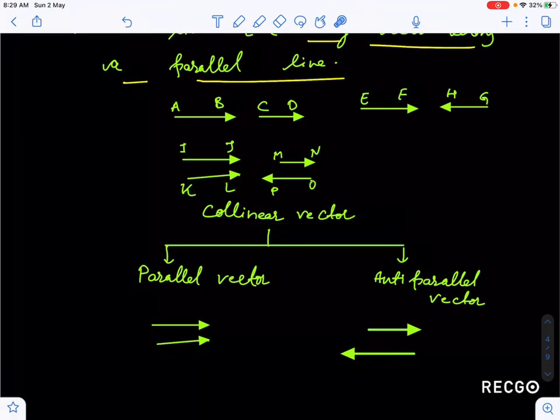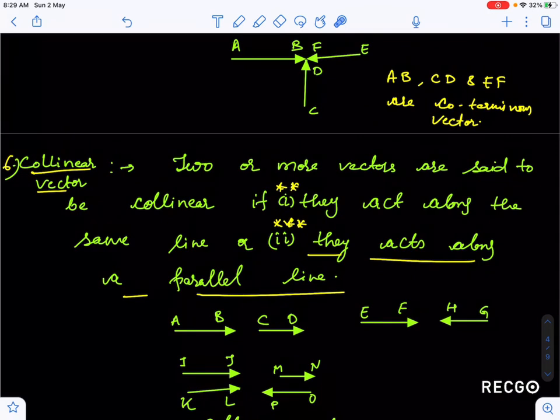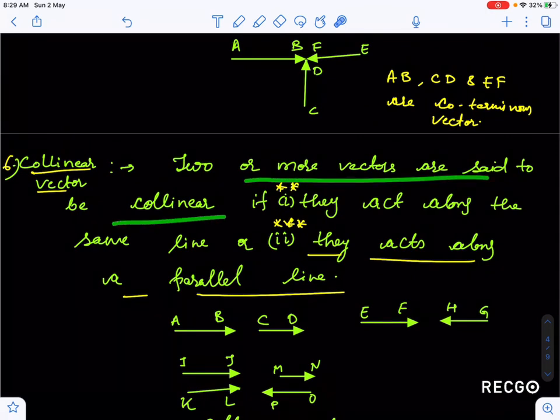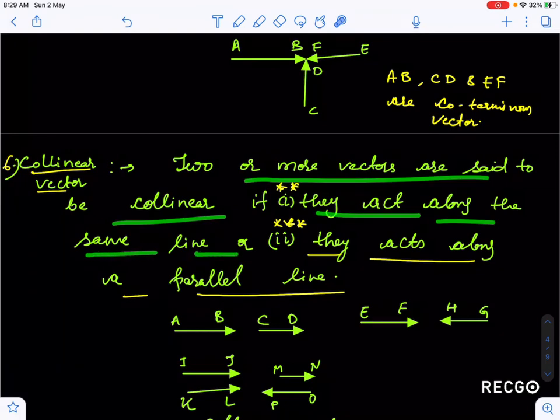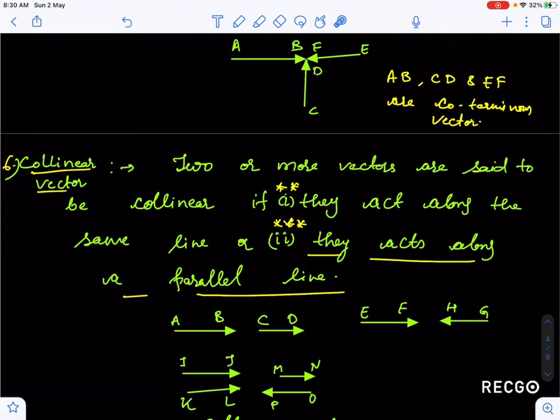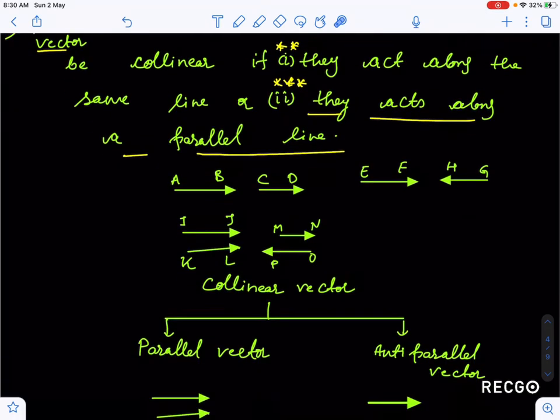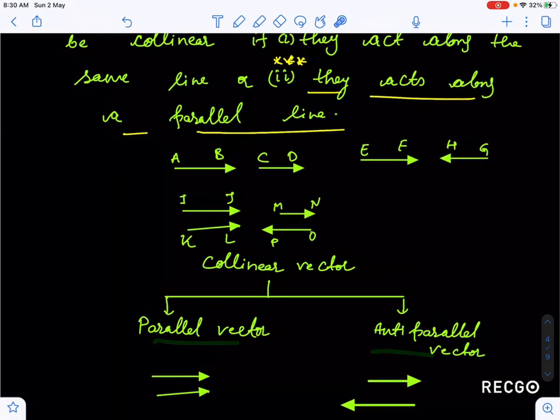So the two definitions of collinear vectors: two or more vectors are said to be collinear if they act along the same line or they act along parallel lines. So parallel and anti-parallel vectors are categories of collinear vectors, you have to keep in mind.